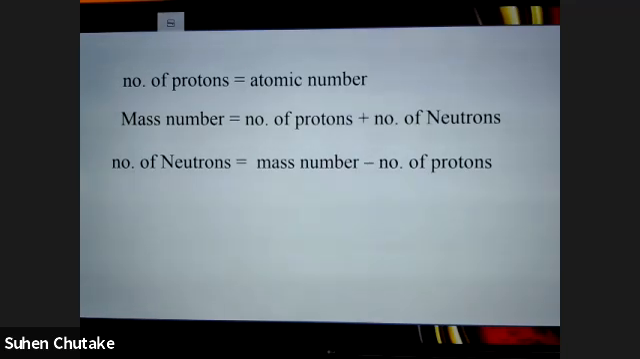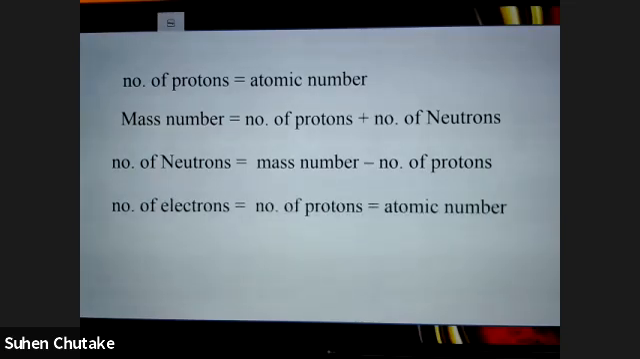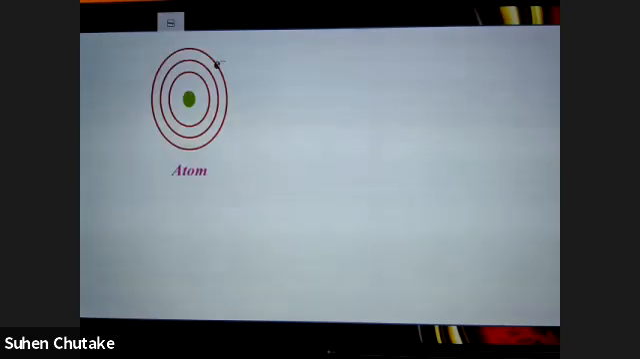So mass number is the number of protons plus number of neutrons. And if you want to find out the number of neutrons, take mass number in, take number of protons out, right? So mass number minus number of protons is the number of neutrons. And number of electrons is equal to the number of protons, which is equal to atomic number.